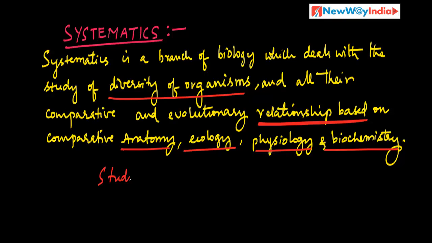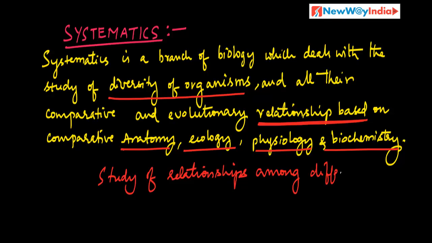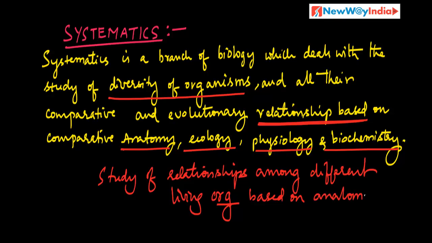Study of relationships among different living organisms based on anatomy, ecology, physiology, biochemistry and all those things, all the observable characters. That is what is systematics.